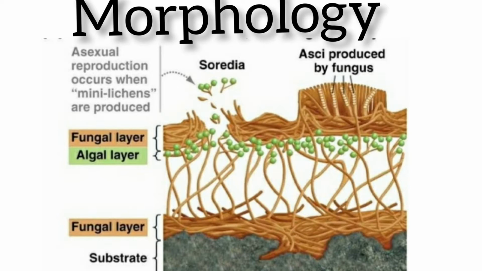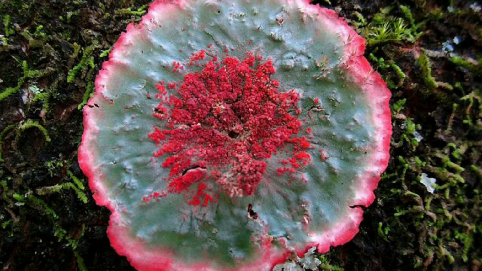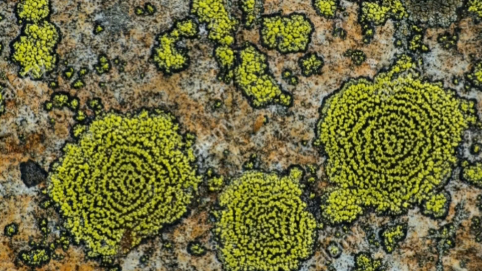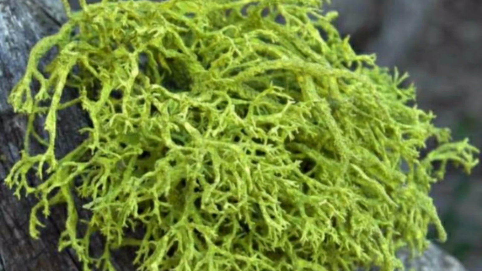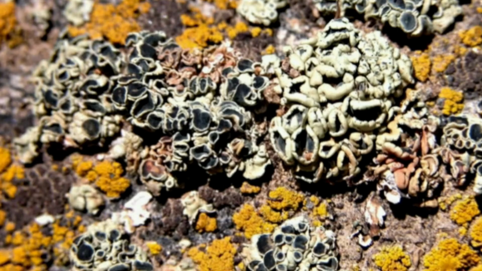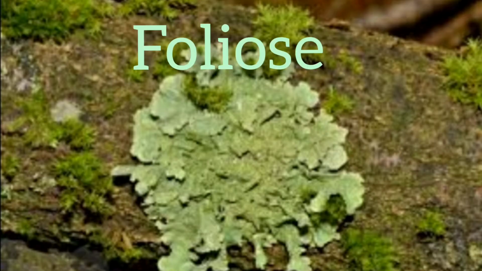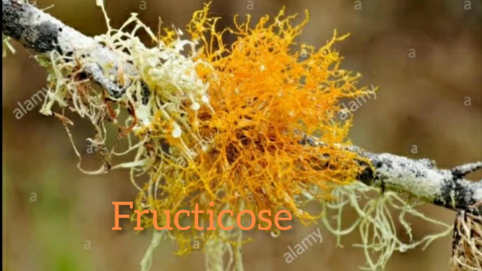Let's look into the morphology of the lichens. Lichens vary in color like orange, brown, dark brown, gray, yellowish, green, etc. Based on their morphology, lichens can be of various types. They are as follows: crustose, leprose, foliose, fruticose, and filamentous.